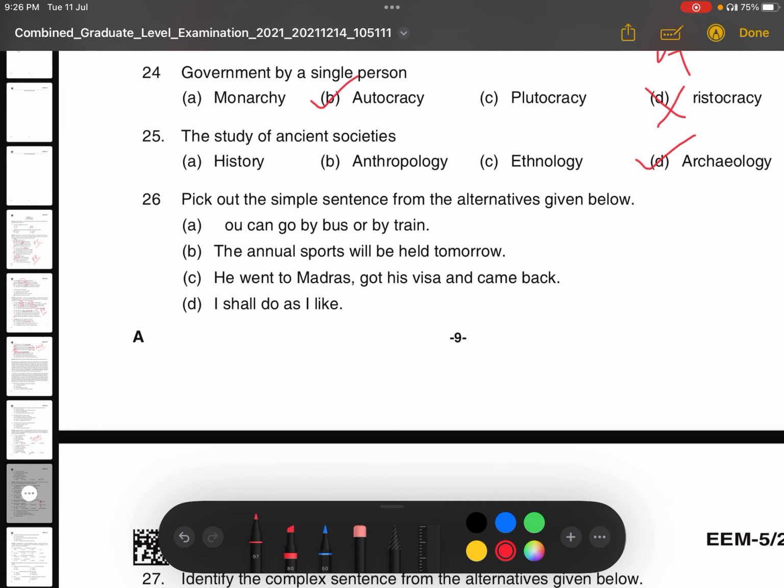Simple sentence, you remember it. Simple sentence means a sentence where there will be one finite verb. Okay, there is only one finite verb. That is called simple sentence. And what is finite verb?